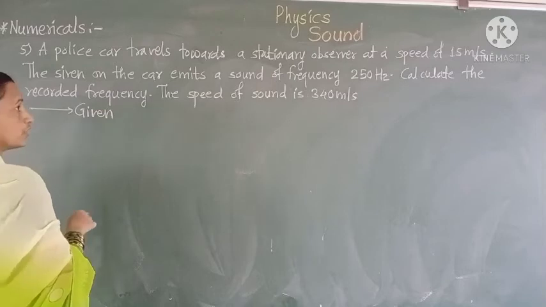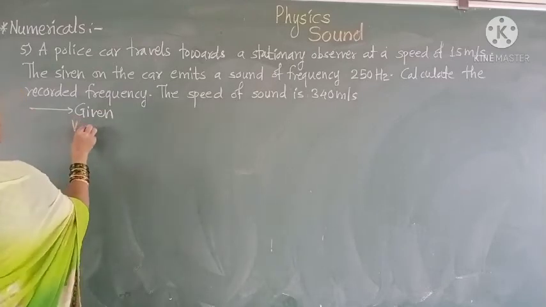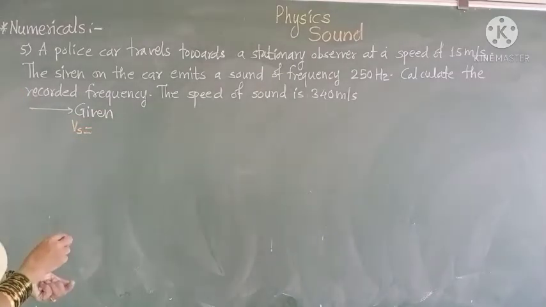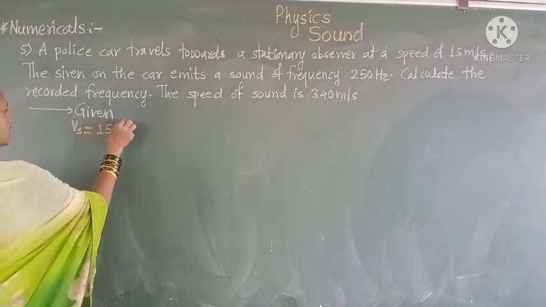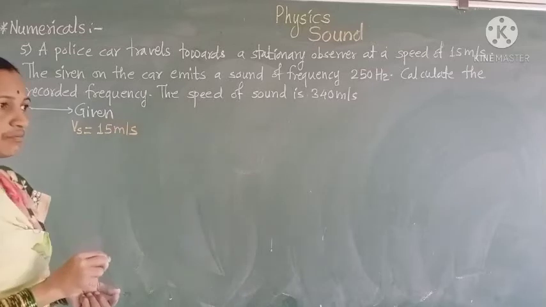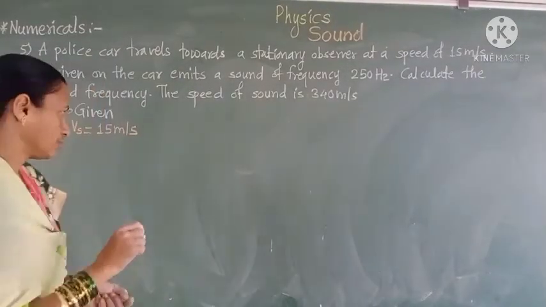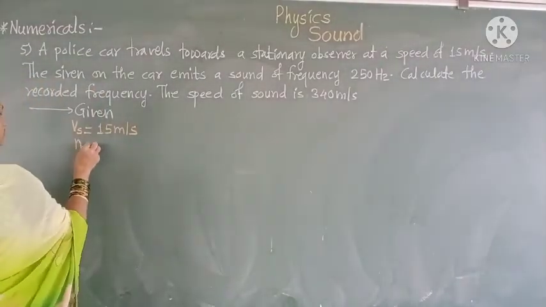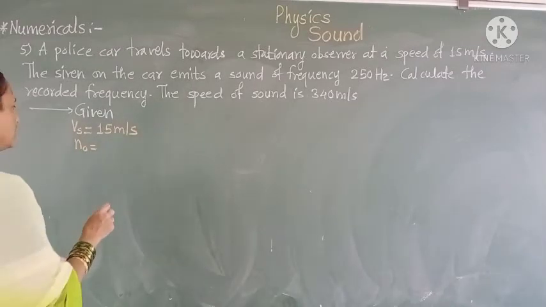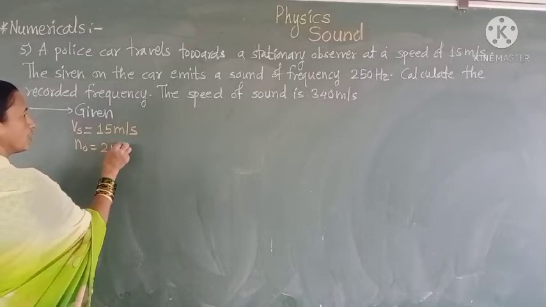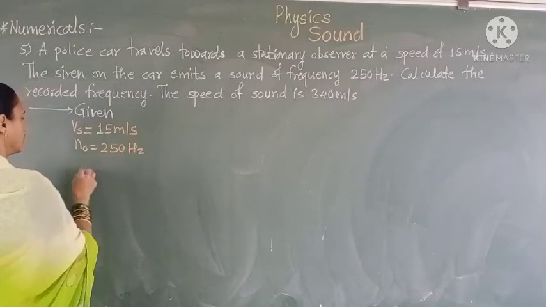In the given we have to write the speed, that is, the source speed of 50 meters per second, that is Vs, which is equal to 15 meters per second. The siren of the car emits a sound of frequency equal to 250 Hz.